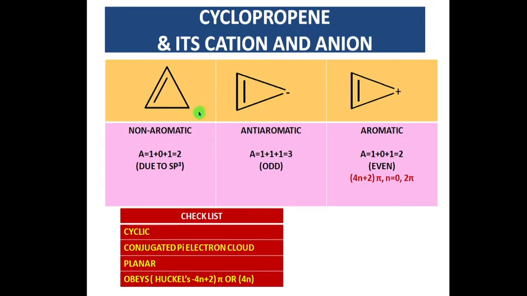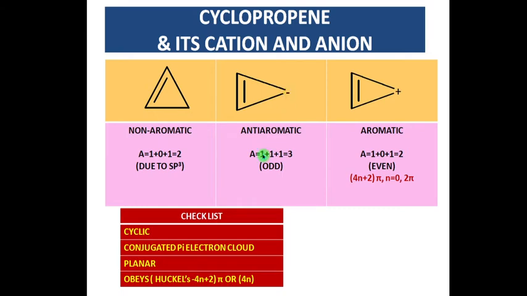The planarity is lost in the parent compound, cyclopropene, which has an sp3 hybridized carbon, so any predictions may not be possible here because planarity is lost, and the compound is non-aromatic. Whereas in the case of the anti-aromatic compound, the electronic portion, that is the anionic portion here, may be considered as an electron pair.